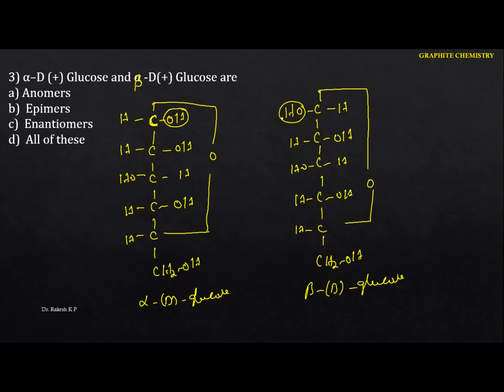What exactly do anomers mean? Anomers are isomers in which there is a change in the anomeric carbon. This carbon is the functional group carbon, also called the anomeric carbon. In the anomeric carbon there is a difference in the arrangement. The OH on the right hand side, you call alpha. The OH on the left hand side, you call beta. Because of that, they are anomers. Okay. Next one.